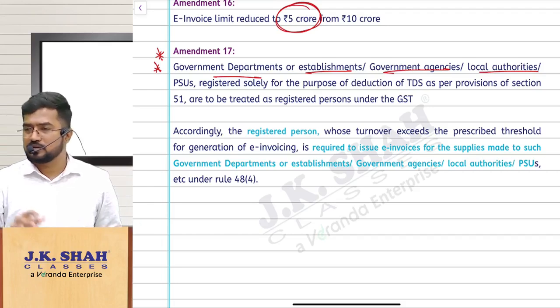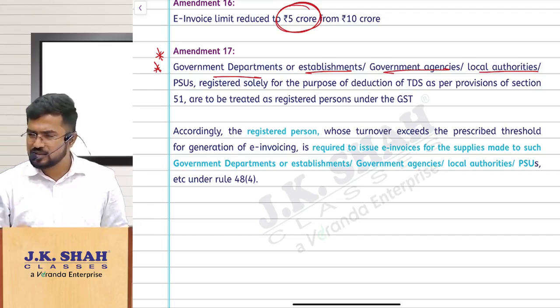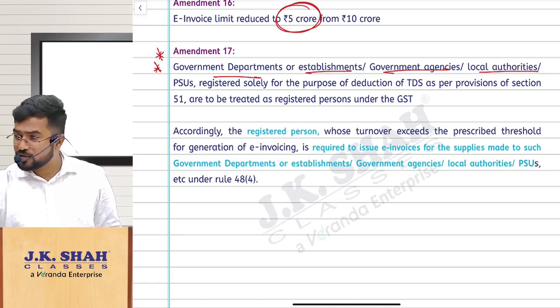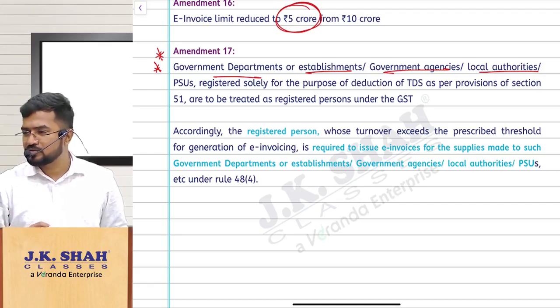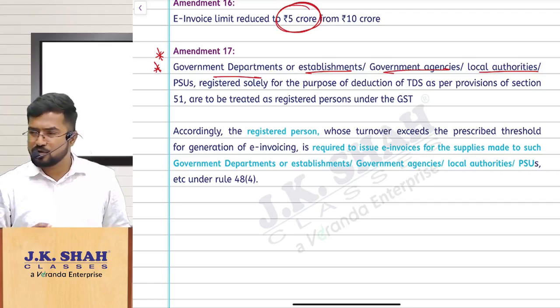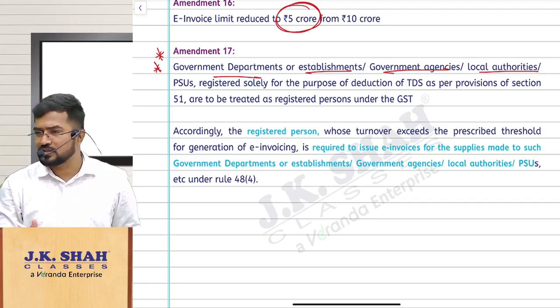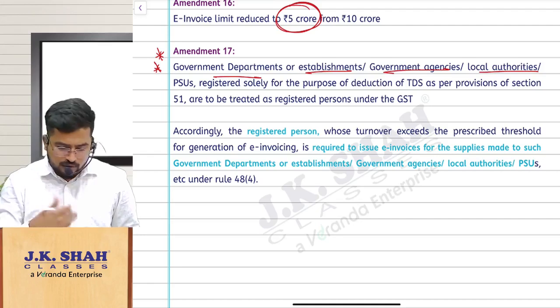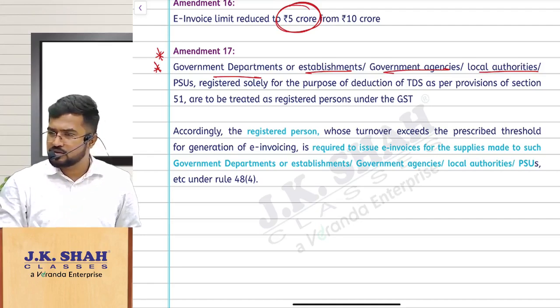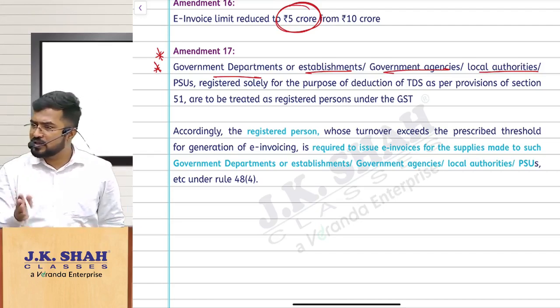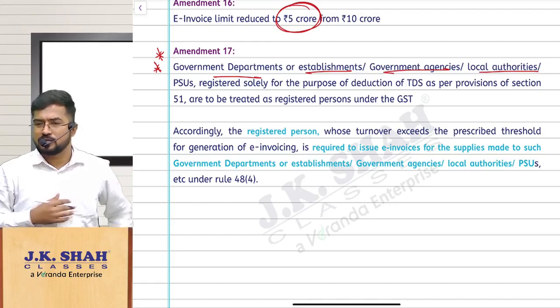Have you seen that point? What is the point there? What is the line there exactly? Read out. Exception. What? That government department point alone. Government departments, local authorities are not supposed to raise e-invoice, not required to follow e-invoicing. Listen. Now, what is this clarification? Here you are asked to raise e-invoice, correct? The difference is, here this government department and local authority is not a supplier, they are the recipient. Are you understanding the point?